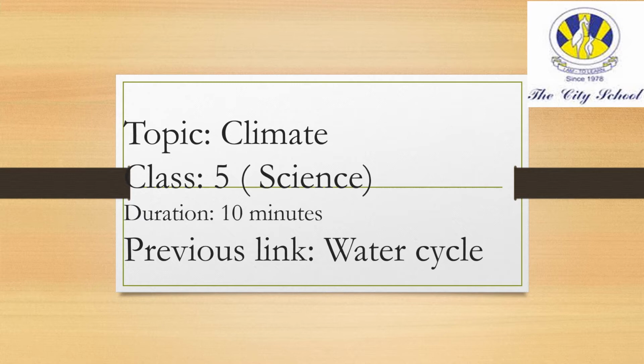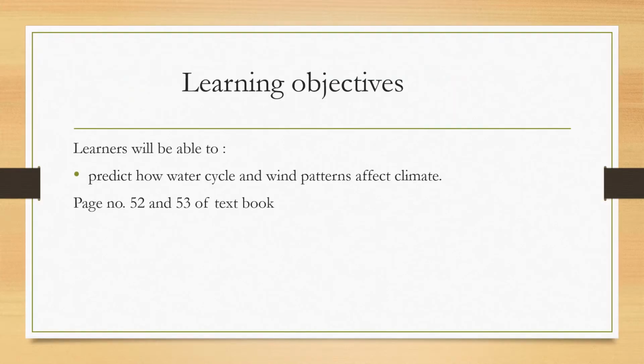So today we are going to learn about climate, and the previous link to this topic is with the water cycle. As you have already learned, there are four stages of the water cycle. It starts with evaporation, then condensation, then comes precipitation, then runoff where it goes to the groundwater and back into the sea again. So now we are going to learn how the water cycle and wind patterns affect the climate of any area.